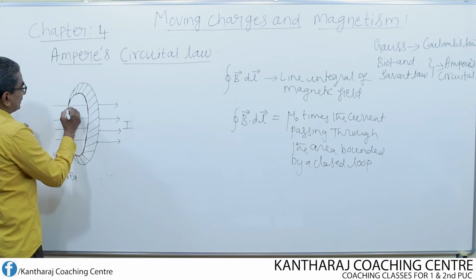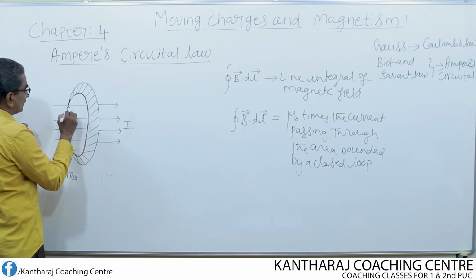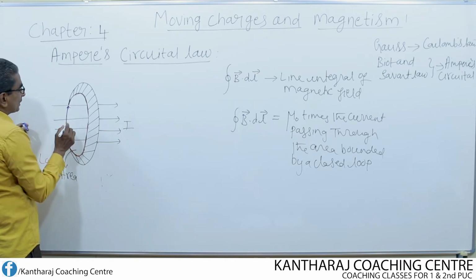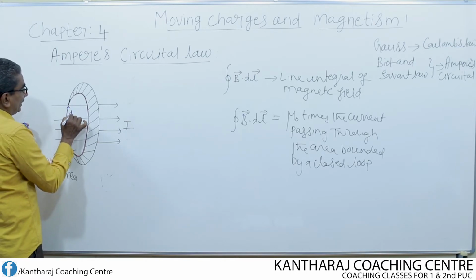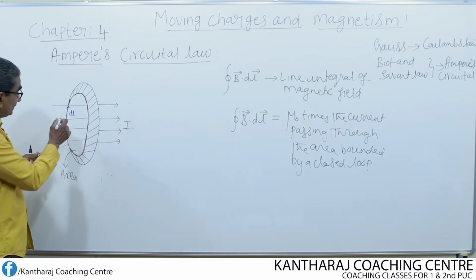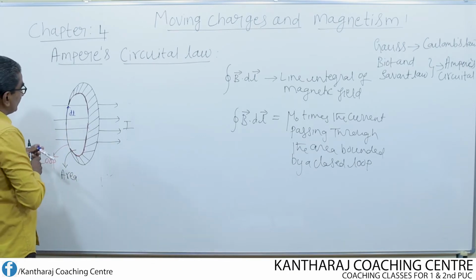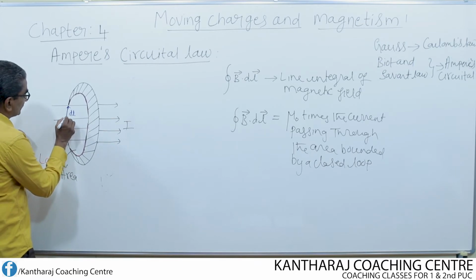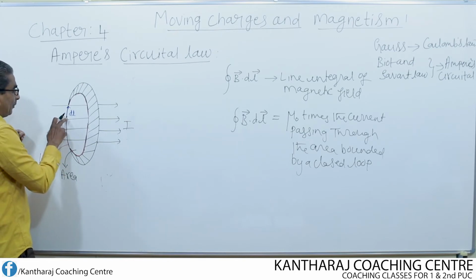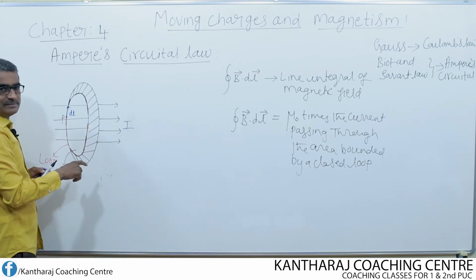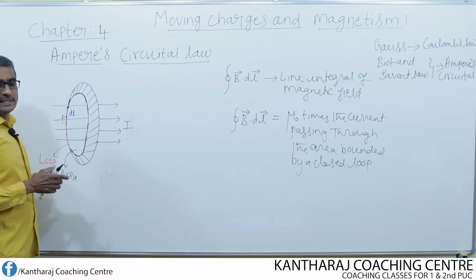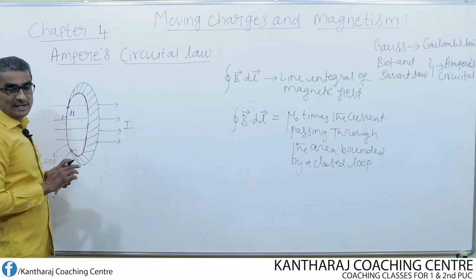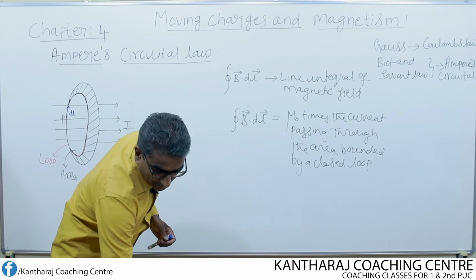For example, over this loop, if I consider a small portion of length dl at the point P, then at the point P, due to this current, I consider the tangential component of the magnetic field.